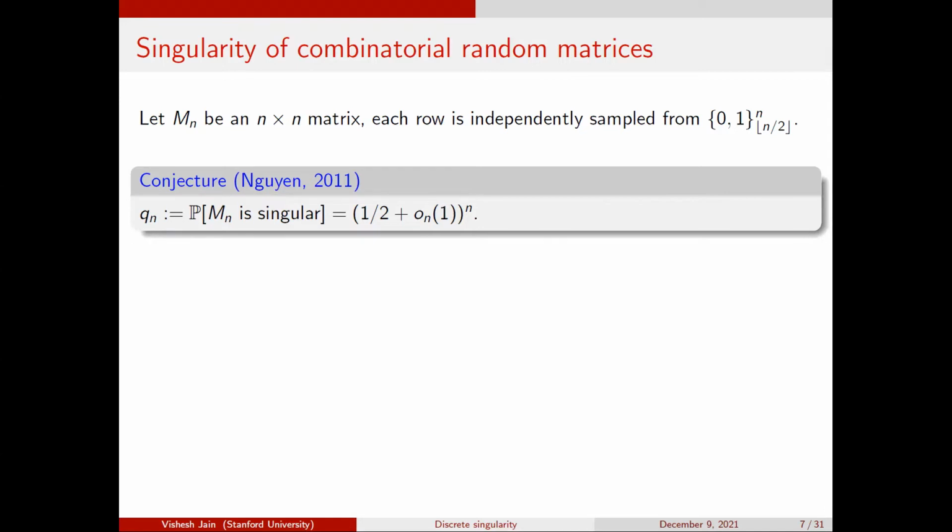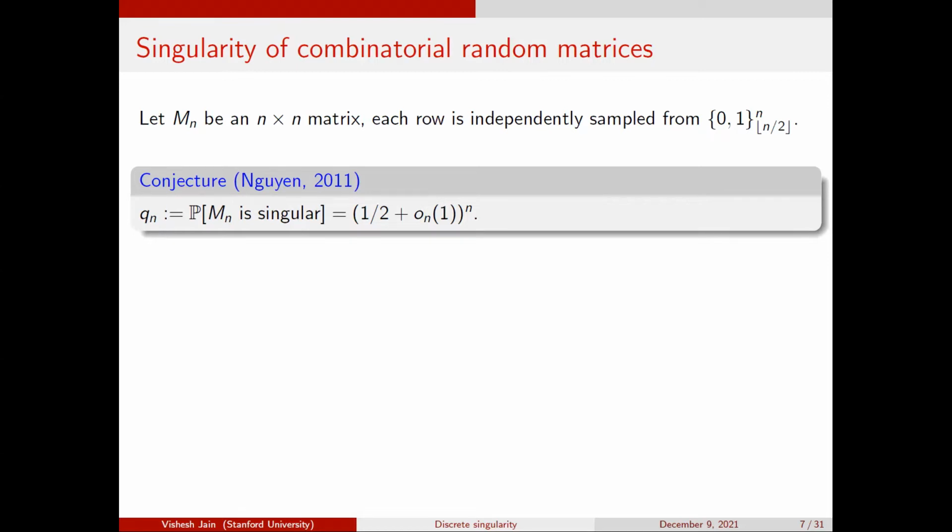Okay. So now the rows are no longer independent, but you might say, okay, well, the probability of singularity is the probability that, let's say, two rows are the same. That's like about (1/2)^n, or two columns being the same. That's like (1/2)^n, right? Okay. So this was studied by Hoi Nguyen, or rather, Hoi Nguyen was the first person to study it. And his motivation for this was really to study models of random matrices in settings where the entries are not independent, right?